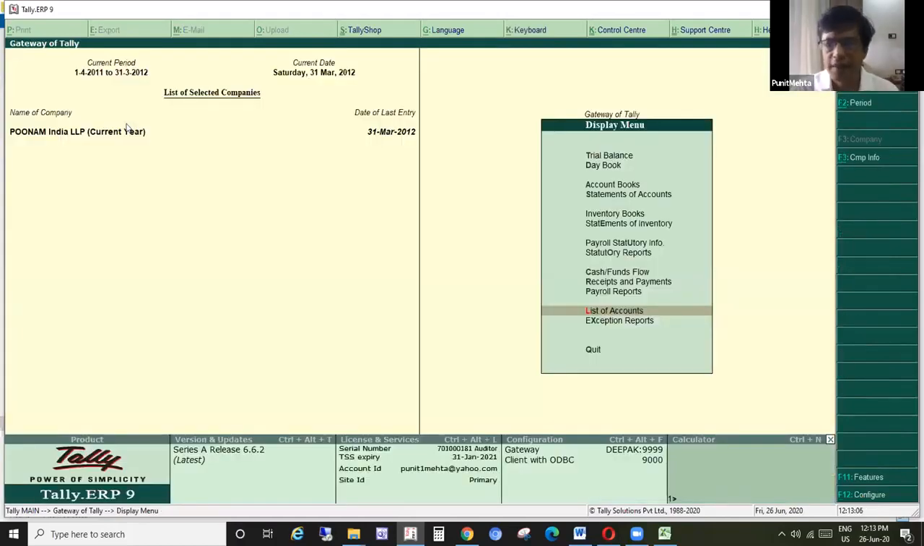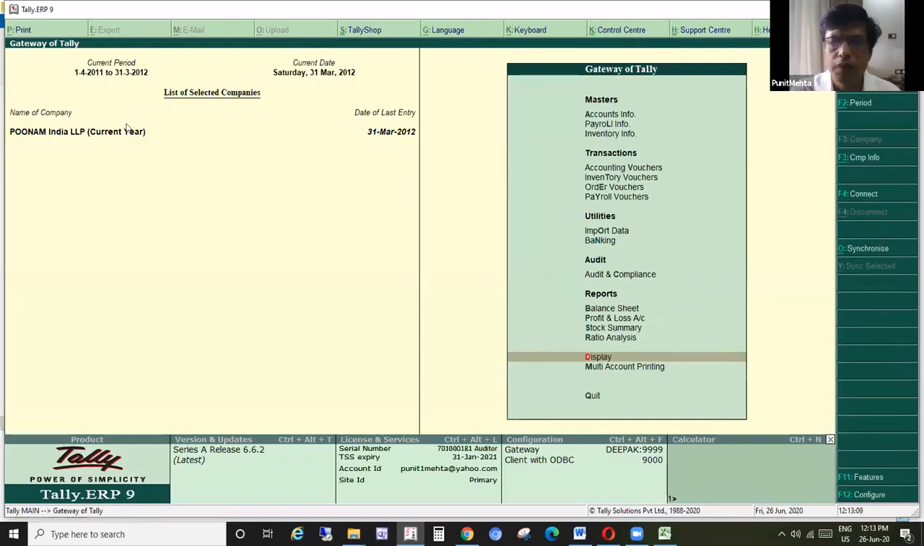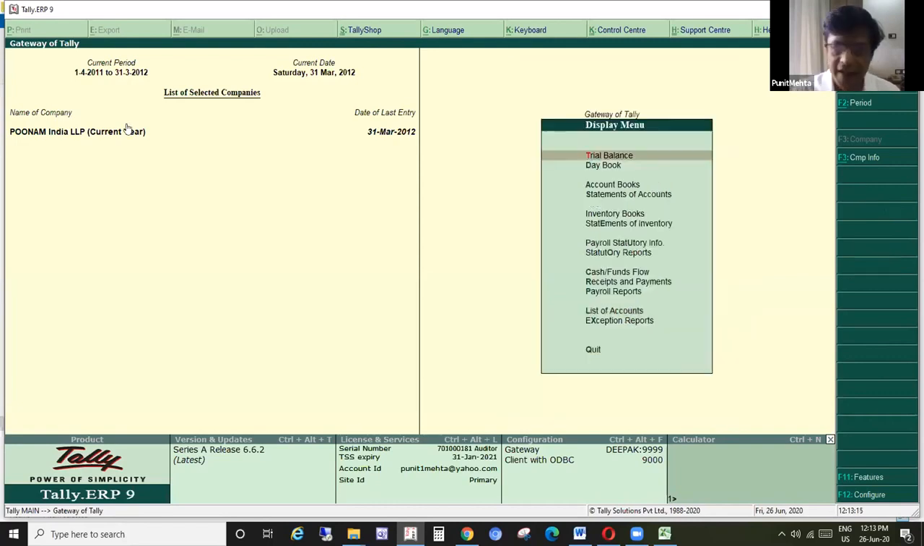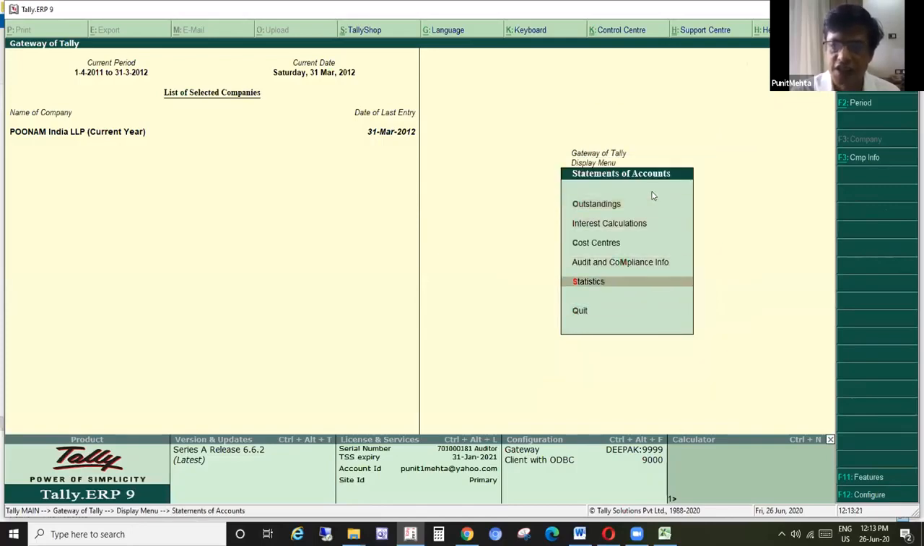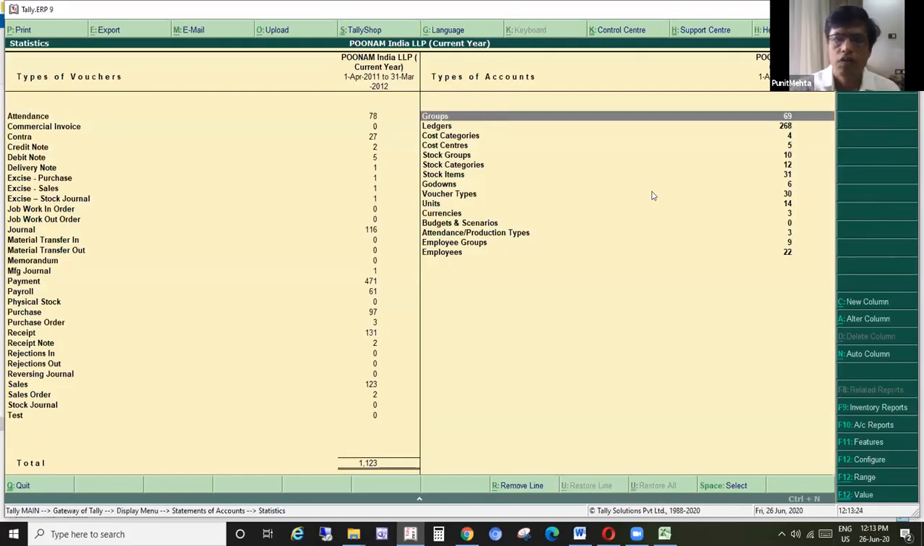So this was the first thing. The second important thing, I'll come back to Gateway of Tally, is the understanding of statements of accounts and statistics. I showed you the entire list. This is the summary, showing how many groups are there, how many ledgers are there. Whenever you are starting the audit, please take a screenshot or export this in Excel. So here you will be able to control how many ledgers were there when we started the audit. So this is how it is.